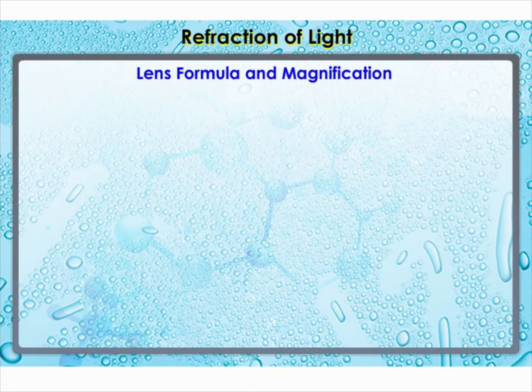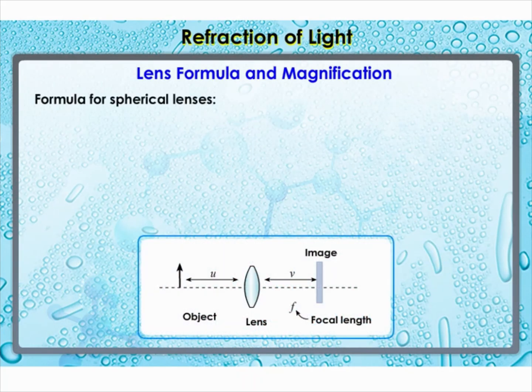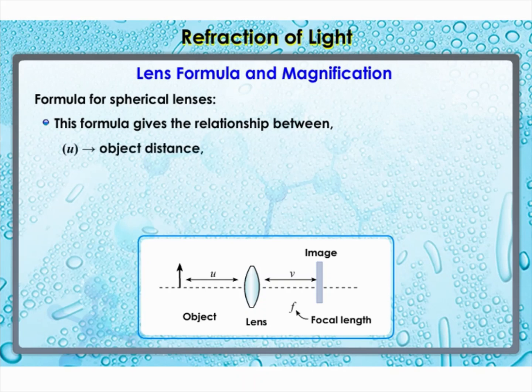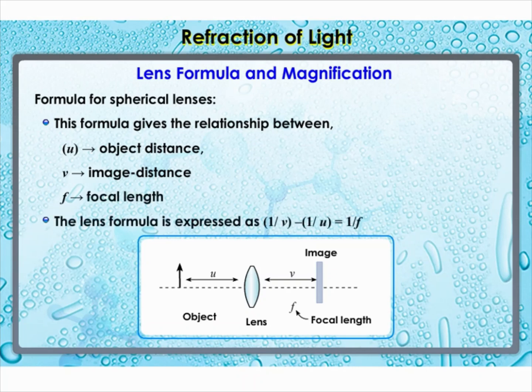Lens formula and magnification. As we have a formula for spherical mirrors, we also have a formula for spherical lenses. This formula gives the relationship between object distance u, image distance v, and focal length f. The lens formula is expressed as 1/v minus 1/u is equal to 1/f.